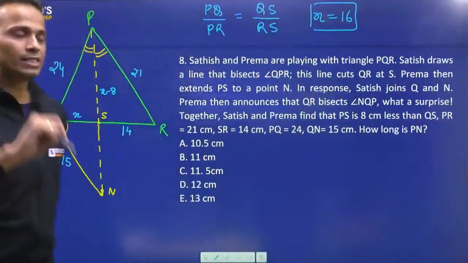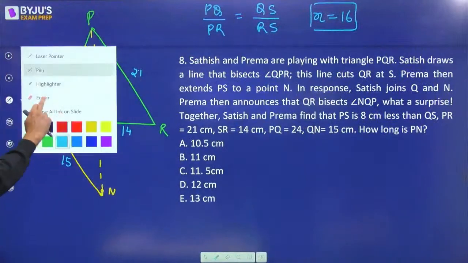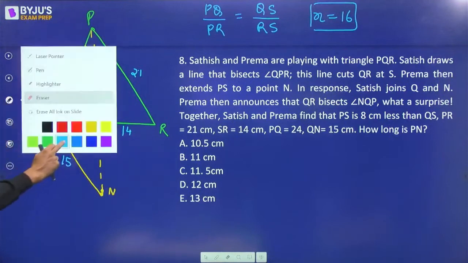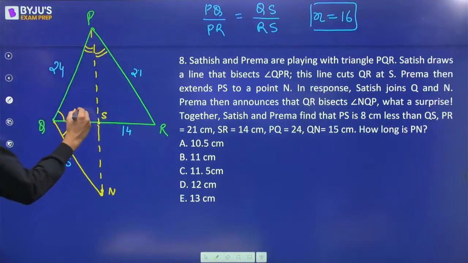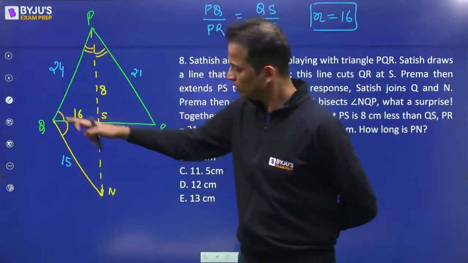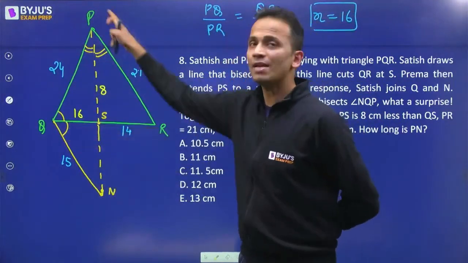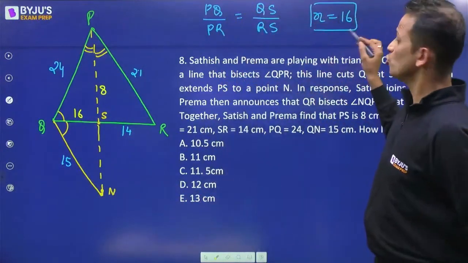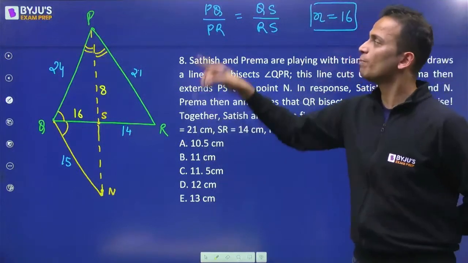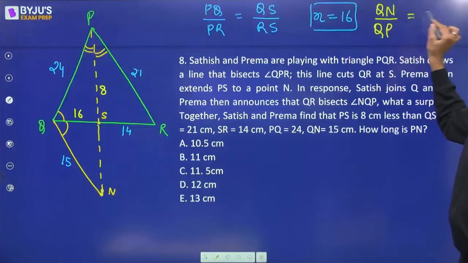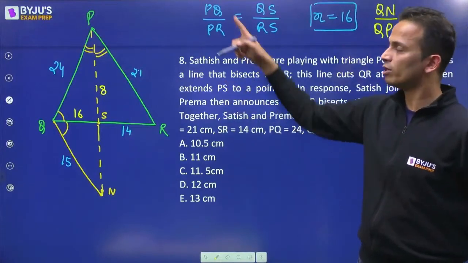Okay? So we write the value of X as 16. So if X is 16, then X minus 8 will be 8. Alright? So this is 16 and this is 8. One thing over. Now look at another triangle QNP. QS is the angle bisector of angle Q. So you can further say that QN upon QP is equal to SN upon SP.